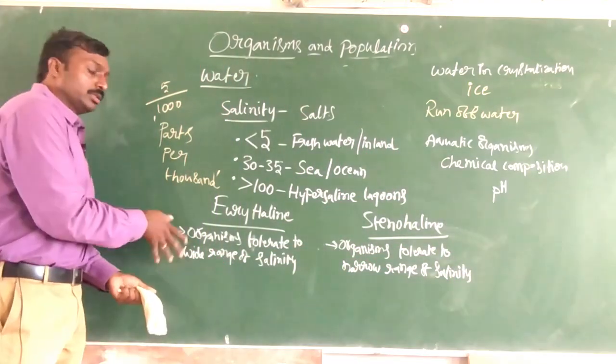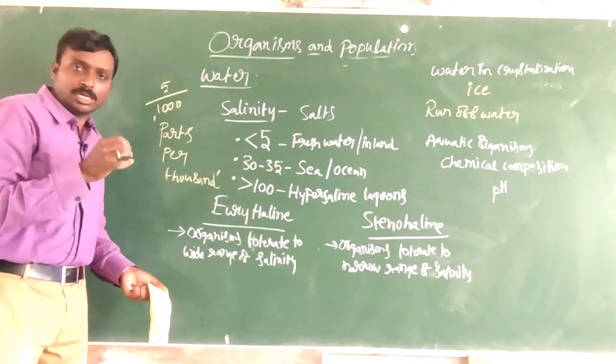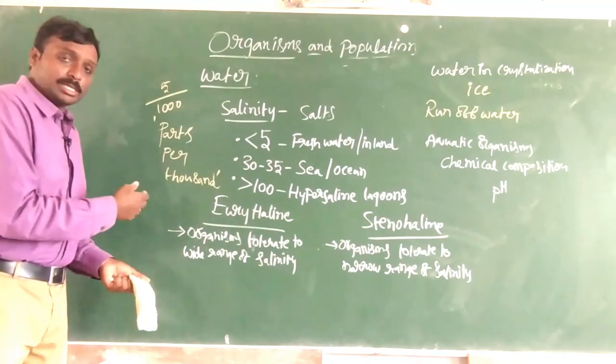Even these two terms, euryhaline and stenohaline, are very important. They may come up as 1 mark or 2 mark questions.